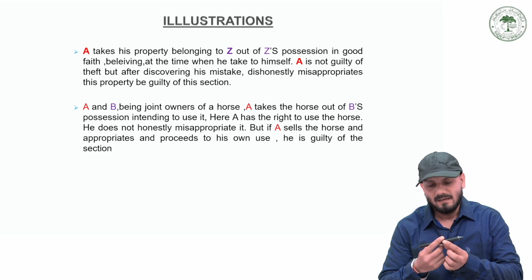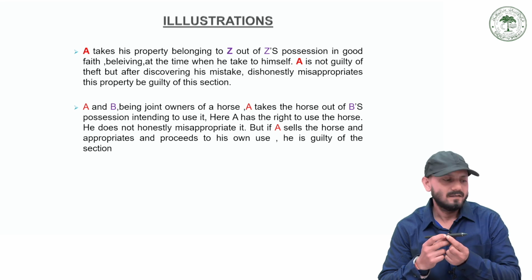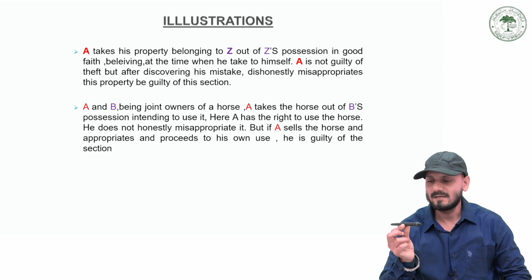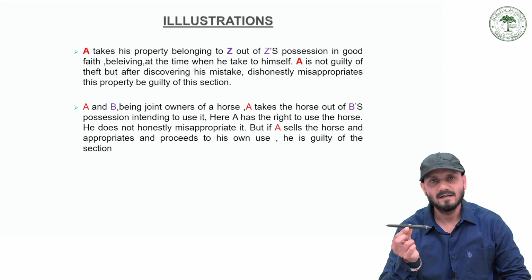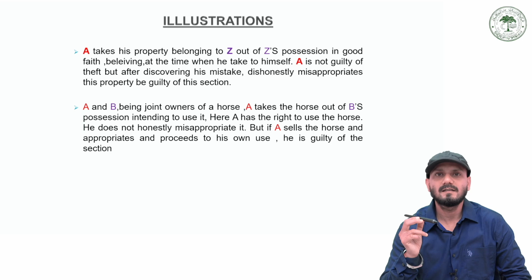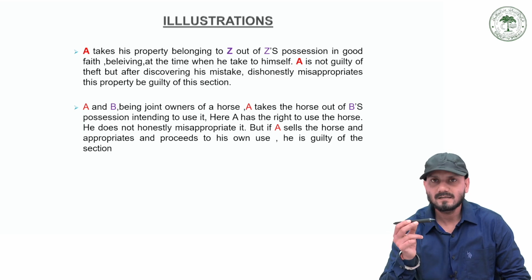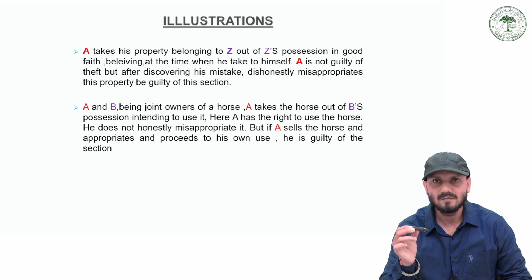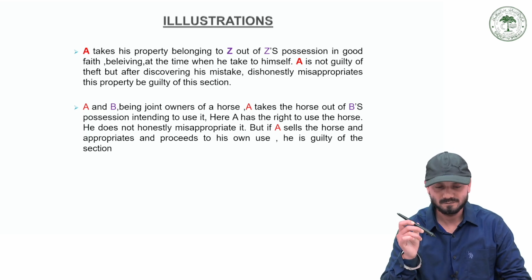Suppose my friend and I have two pens of similar kind and color. I took this pen from my friend thinking it was my pen. But later it was discovered that this was his pen and not mine. Still, after discovering this fact, I started using this pen as my own. This would amount to criminal misappropriation of property.